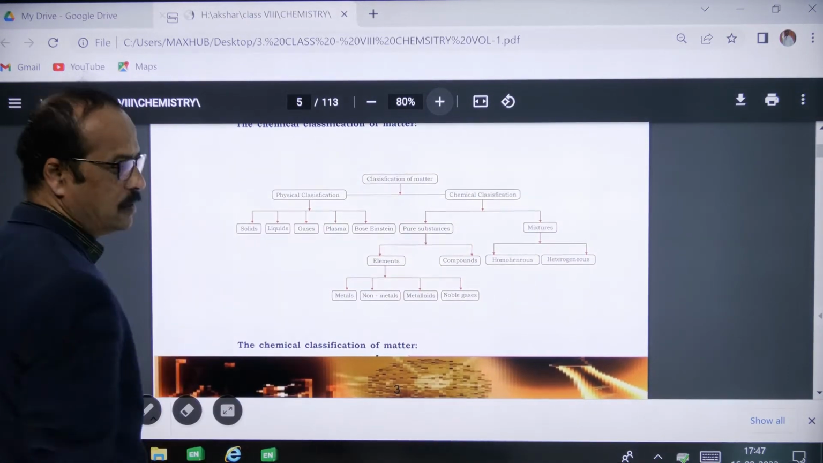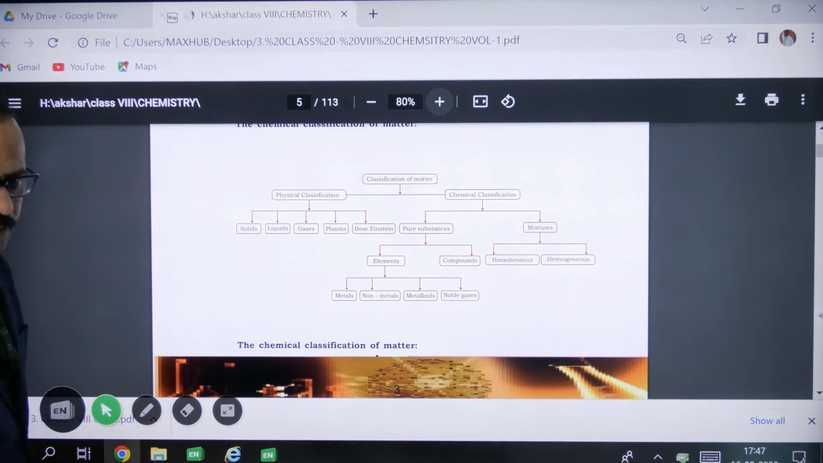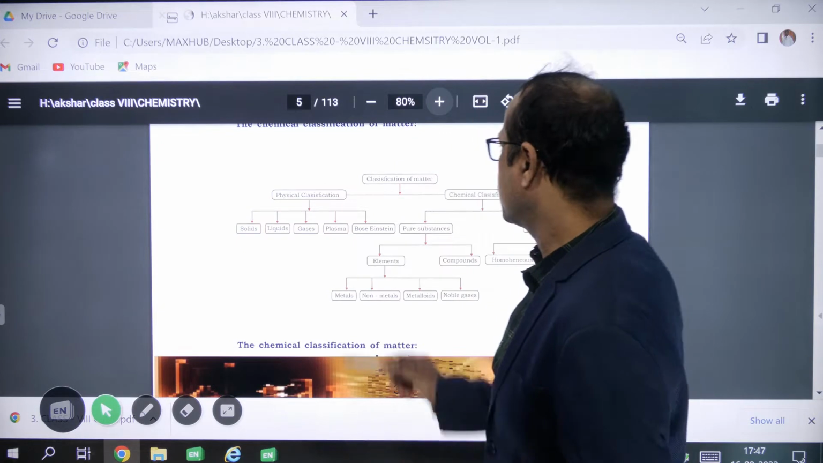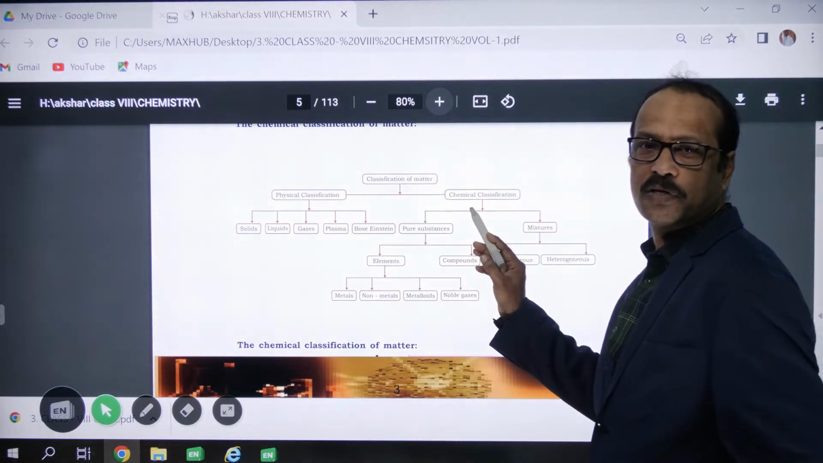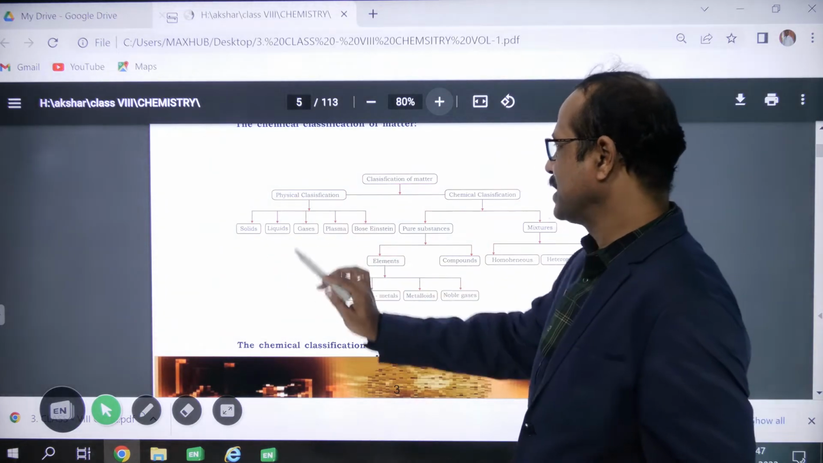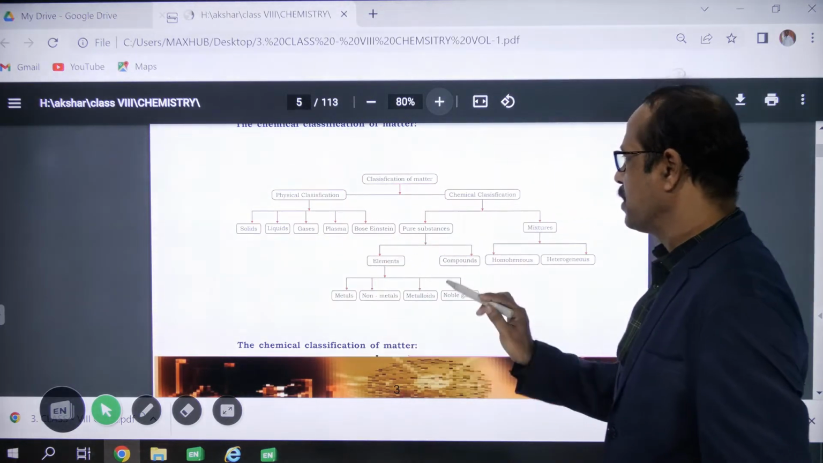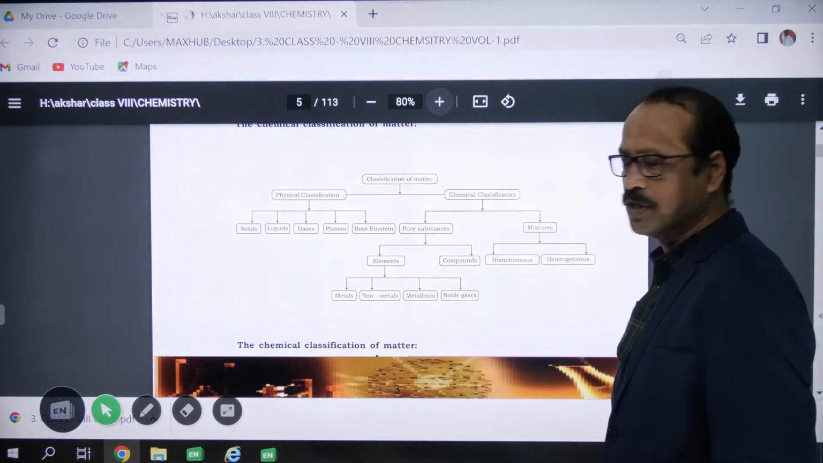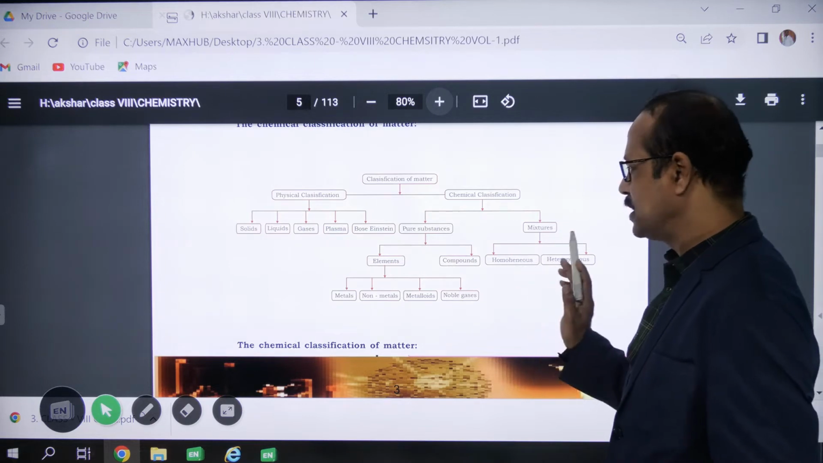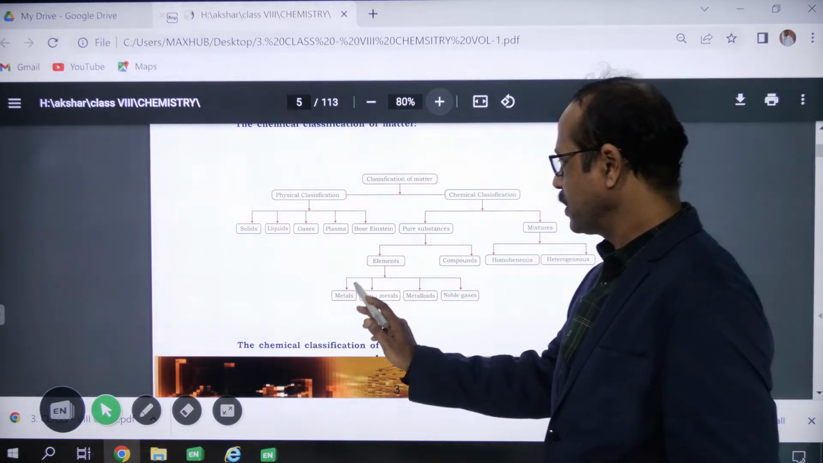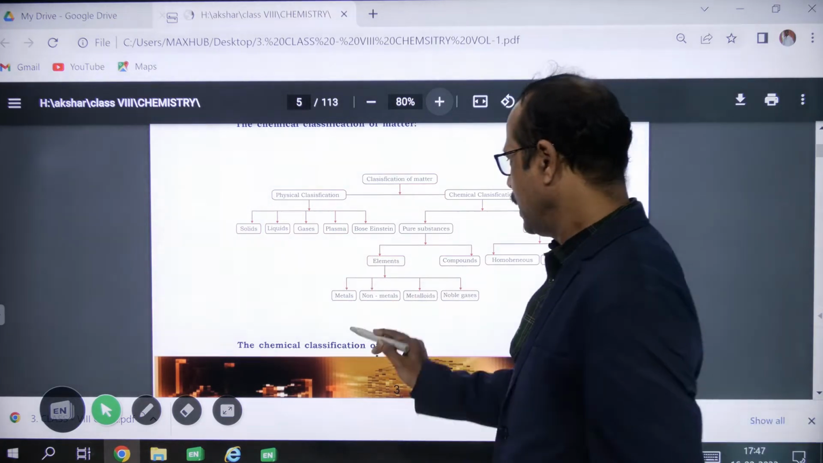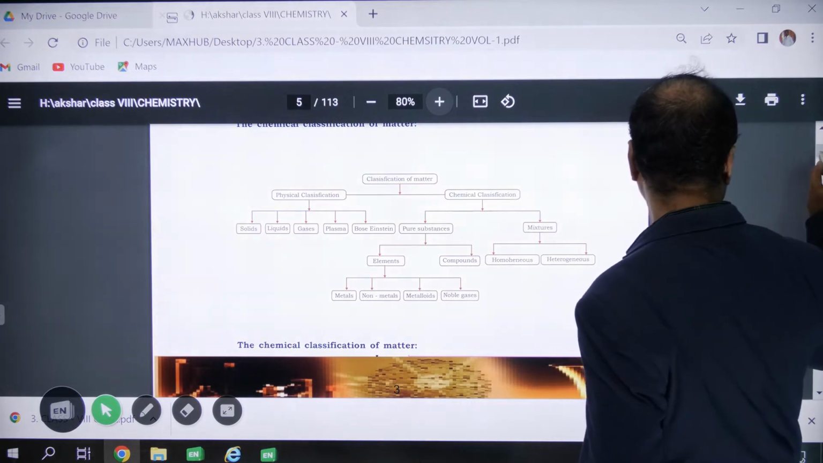You can see here the classification of matter. Matter is classified into two types, based on the physical state and based on the chemical composition. Based on the physical state, mainly solids, liquids, gases, this we will learn later, and chemical composition, pure and mixtures. Pure substances are elements and compounds; mixtures are homogeneous and heterogeneous. Again, elements are classified into metals, non-metals, metalloids and noble gases. Now this we are going to discuss one by one, right?